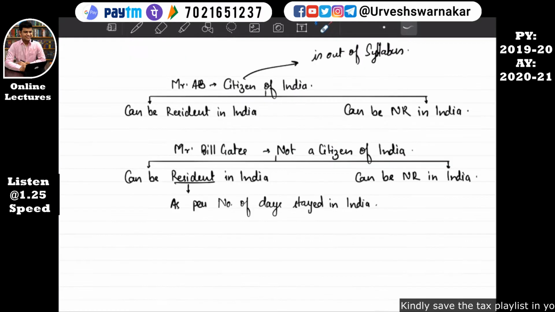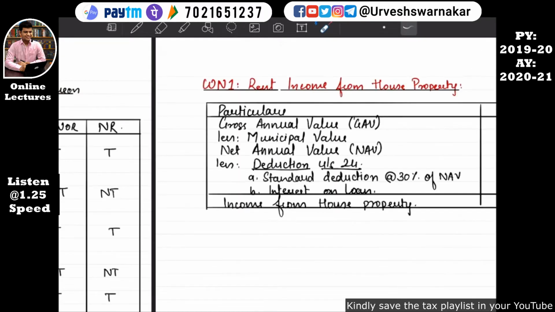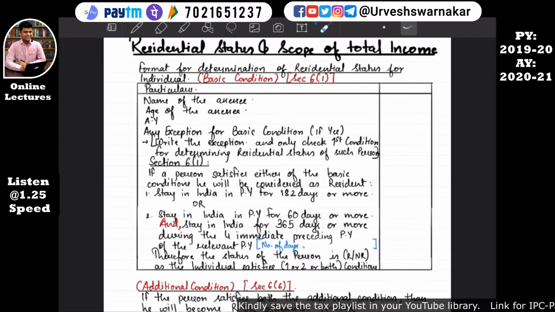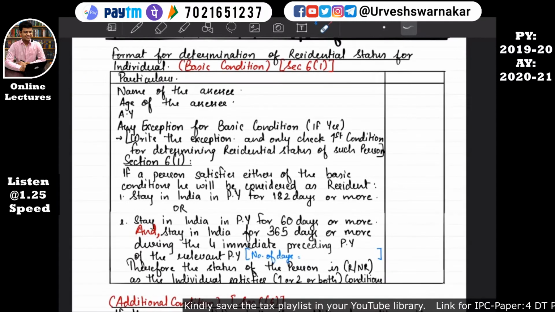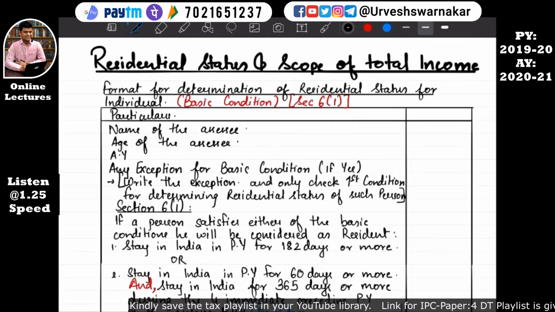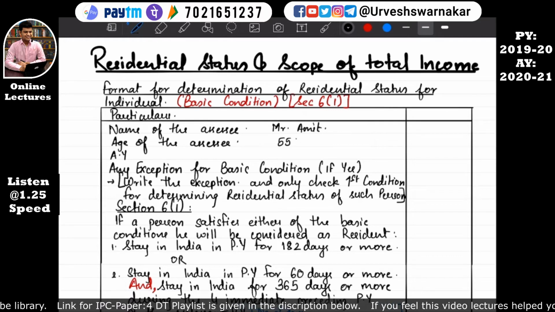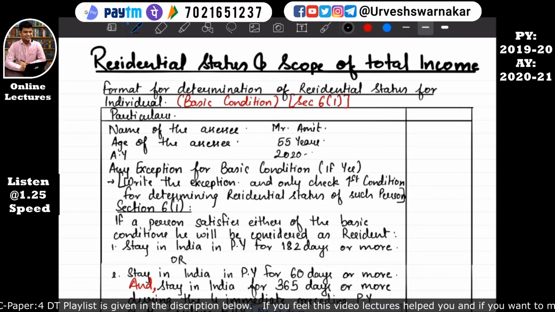Okay, so now let's move on to the format book. This is the format book. Here we have the format for determination of the residential status of an individual. Firstly, let's take an example. Let us take the name of an assessee, Mr. Bill Gates. We'll take someone Indian first. Mr. Amit. His age is 55 years. Assessment year is 2020-21. Any exception? This part.